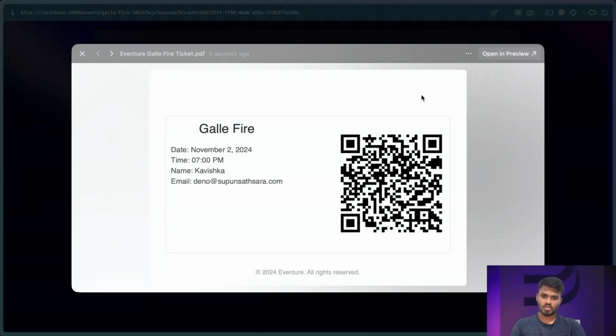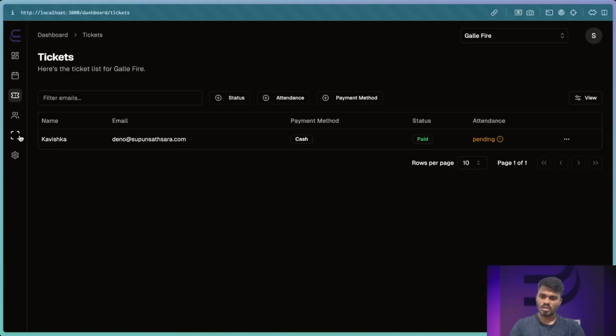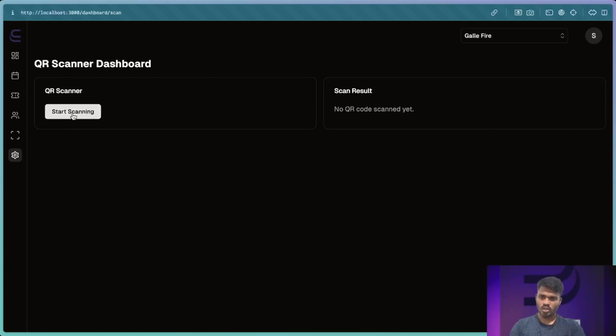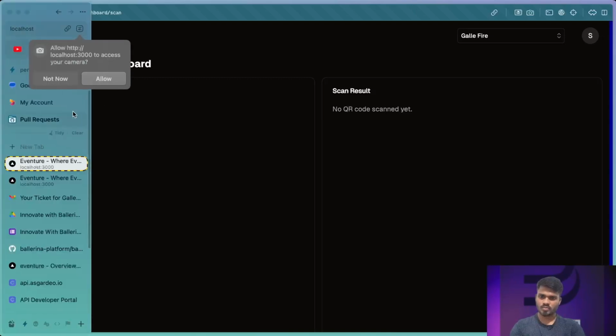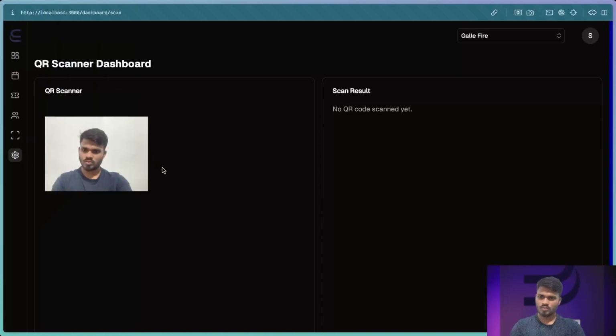Now the user can see their ticket QR code. By scanning this QR code from our system, the organizer can verify it. For now, I can't show how to scan it because I am using the camera for recording.